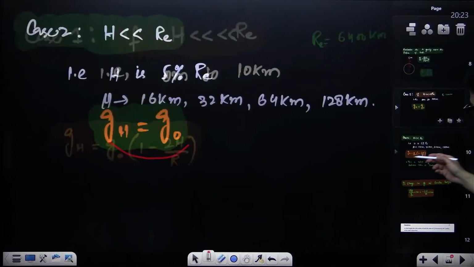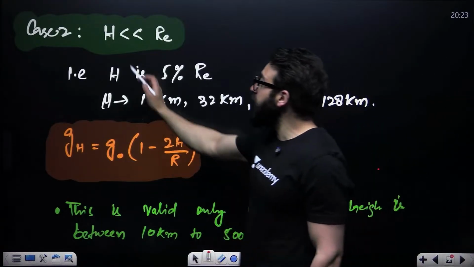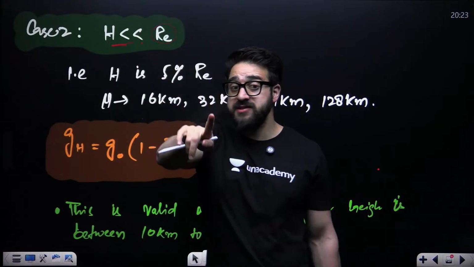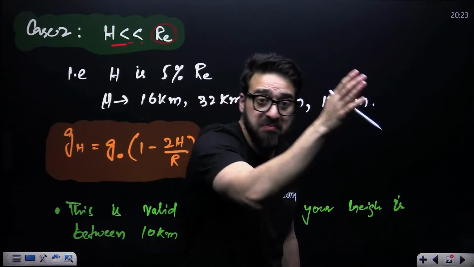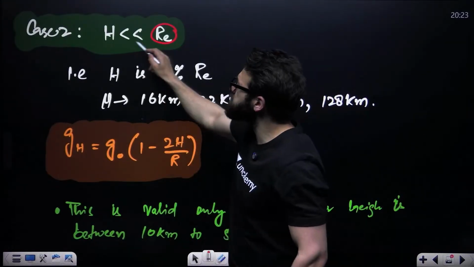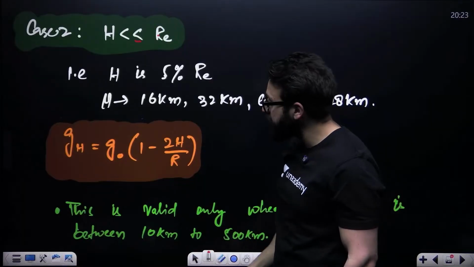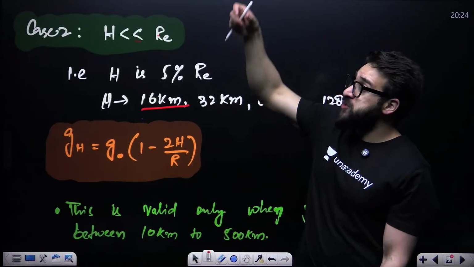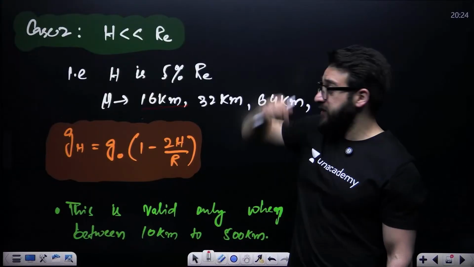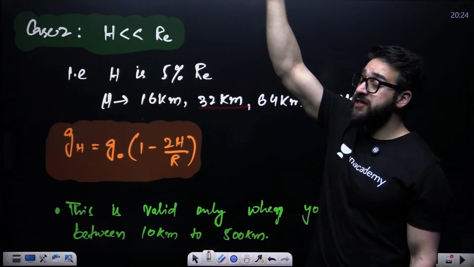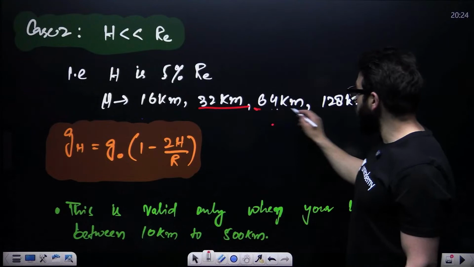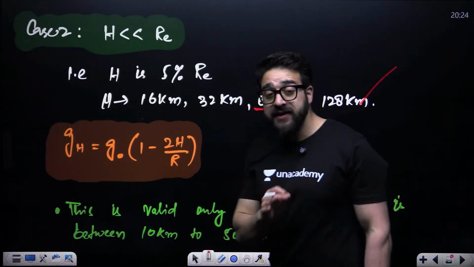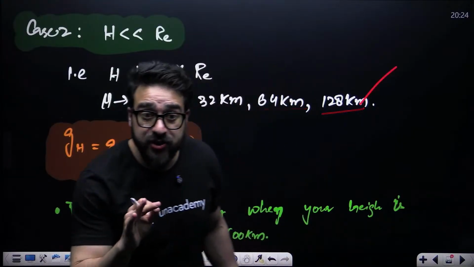Next, if height is not much less than the radius of Earth, like if height is 16 kilometers, if you take an object to 32 kilometer height, 64 kilometer height, 128 kilometer height, in that case acceleration due to gravity changes.